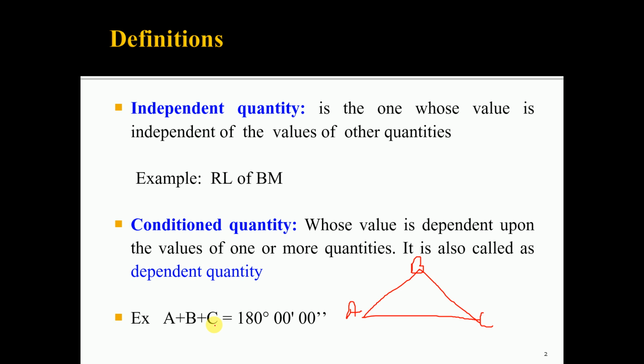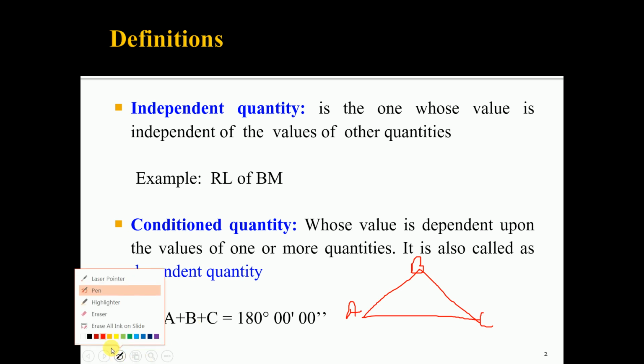The value of C will depend on A and B. If you consider the angle B, the value of B will depend on A and C. If you consider the angle A, the value of A will depend on B and C. Any two angles may be considered as independent angles. Say A and B are independent angles, so the value of C will depend on A and B. If we consider B and C, the value of A will depend on B and C. Such a quantity is called a condition quantity.